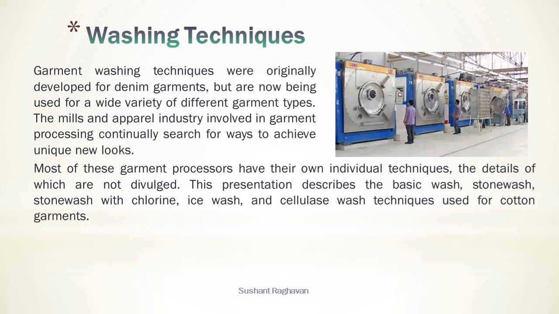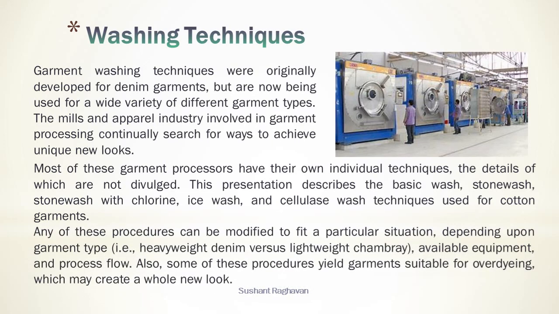This presentation describes the basic wash, stone wash with chlorine, ice wash, and cellulose wash techniques used for cotton garments. Any of these procedures can be modified to fit a particular situation, depending upon garment type, that is, heavyweight denim versus lightweight chambray, available equipment, and process flow. Also, some of these procedures yield garments suitable for over-dyeing, which may create a whole new look.